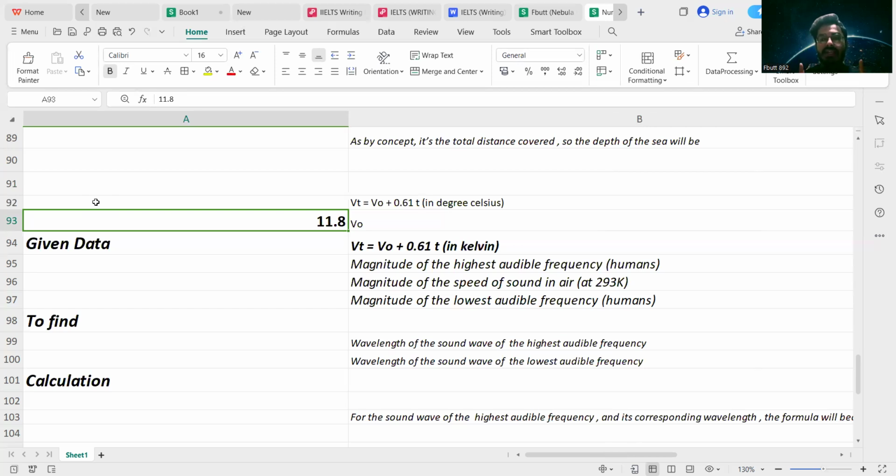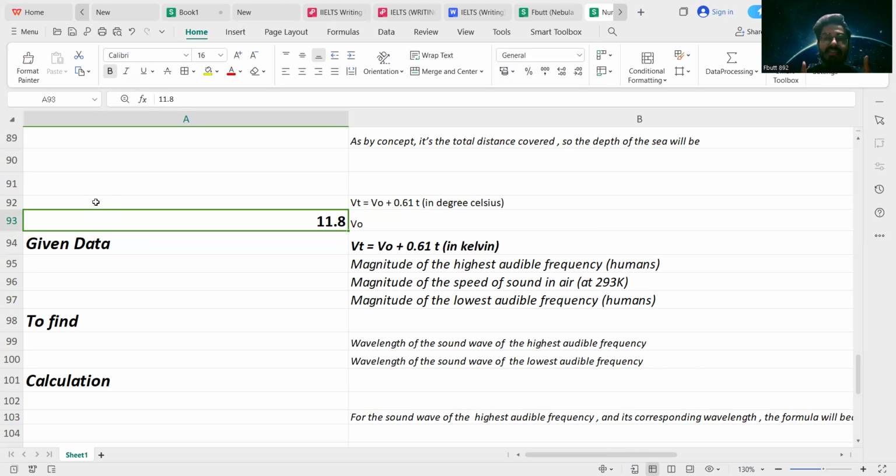Our task is to calculate the wavelength of both of the sound waves. The frequency of the first sound wave is 20 hertz, and the frequency of the second sound wave is about 20,000 hertz. 20,000 hertz is the upper maximum limit of the frequency which the human ear can perceive or detect. So that is the maximum audible sound, with a frequency of 20,000 hertz.